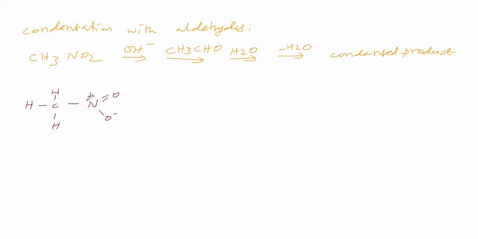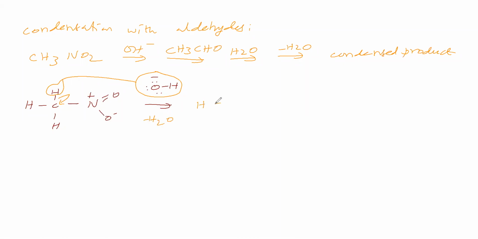This CH3NO2 we have taken. This OH minus is abstracting a proton. It is abstracting the alpha proton, because this proton has more acidic nature. Therefore, this bond shifts to this carbon. So this OH minus abstracts the proton and becomes water.